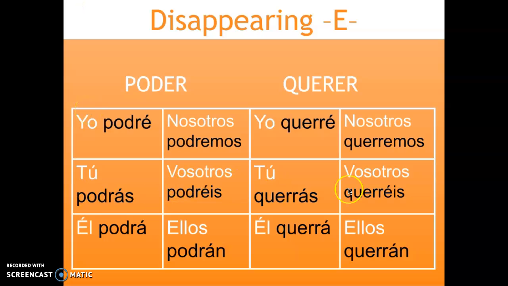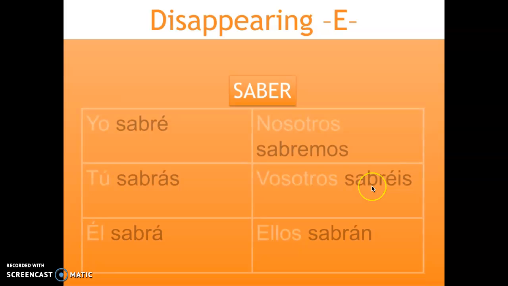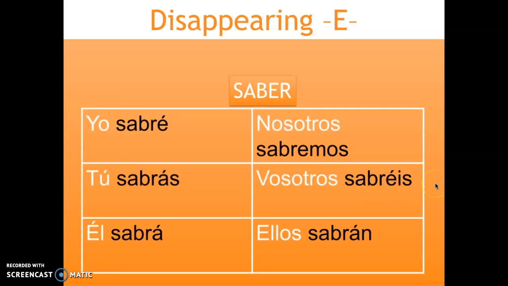Okay, now let's take a look at another disappearing E verb, saber. Saber will be conjugated as yo sabré, tú sabrás, él sabrá, nosotros sabremos, vosotros sabréis, ellos sabrán.